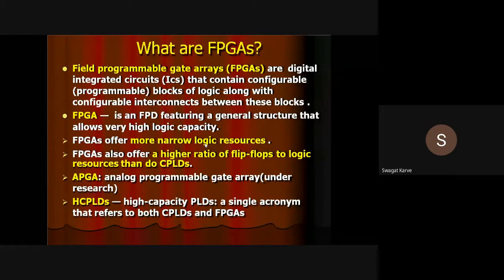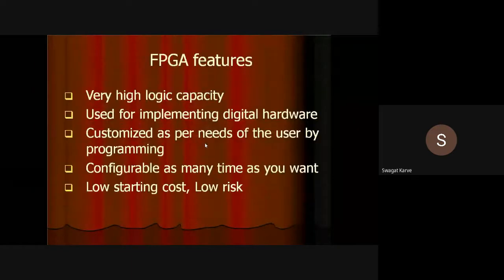Now, an FPGA features a general structure that allows very high logic capacity. That means the basic difference between CPLD and FPGA is that an FPGA holds much larger capacity than a CPLD. An FPGA also offers a higher ratio of flip-flops to logic resources than a CPLD. If you calculate the ratio of flip-flops to logic resources, an FPGA has a much higher ratio as compared to a CPLD. So these are the features of FPGA.